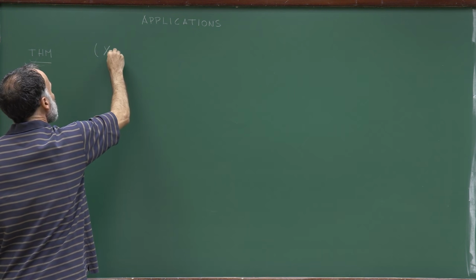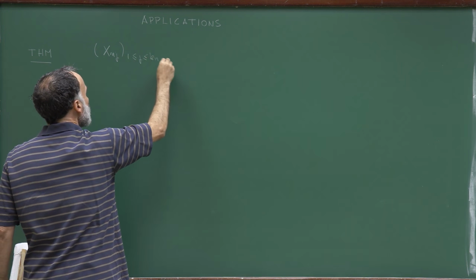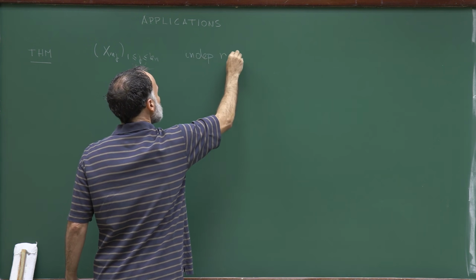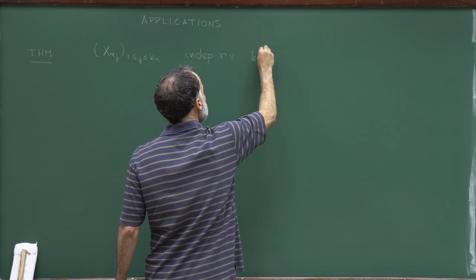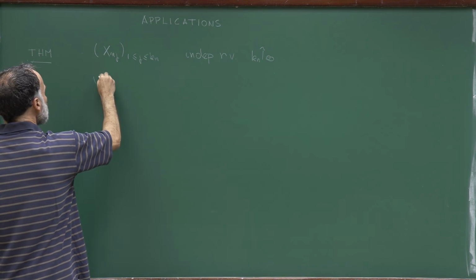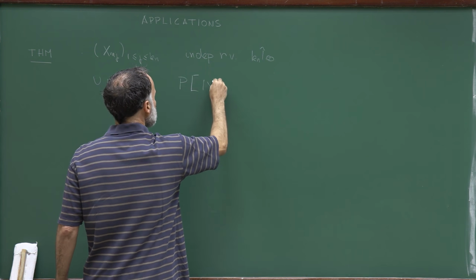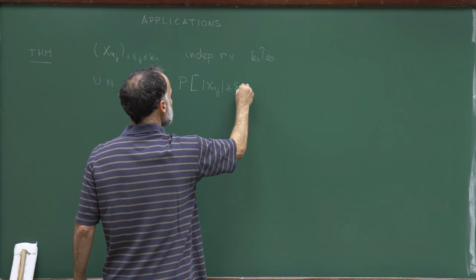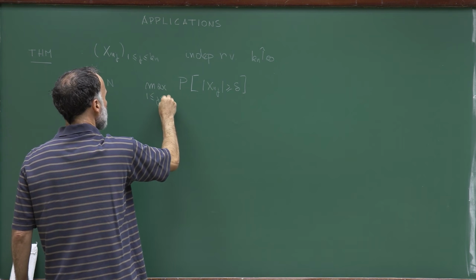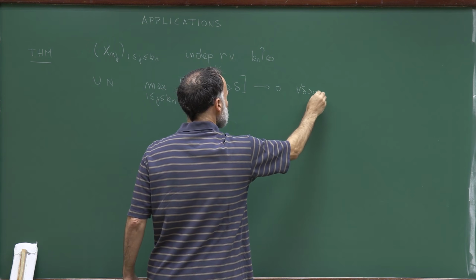We have an array X_nj, with j running from 1 to k_n, so this is an array of independent random variables, and I'm assuming that k_n converges to plus infinity, and I'm assuming that these variables are uniformly negligible in the sense that if I take the probability that |X_nj| is larger than delta, I consider the maximum in j, well, this quantity is converging to 0 for all delta positive.